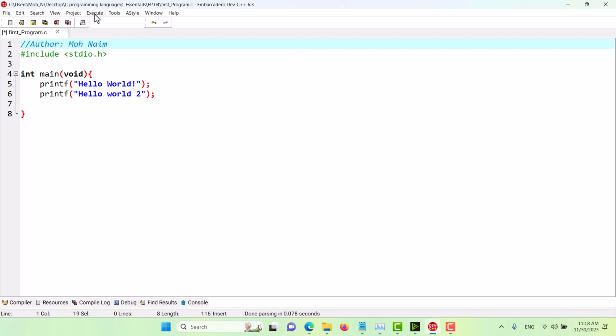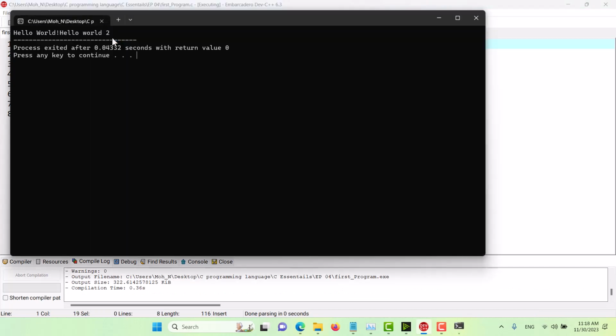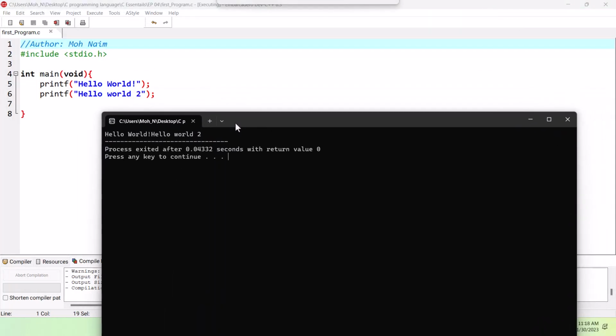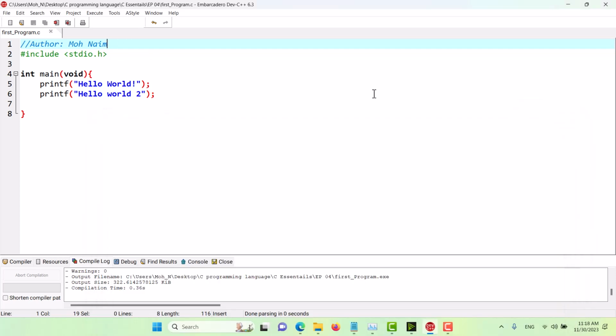Let's run this program. Even though I have added this line, it has not made any effect on the output of this program. That's why we said that comments are ignored and not considered while compiling and running the program.